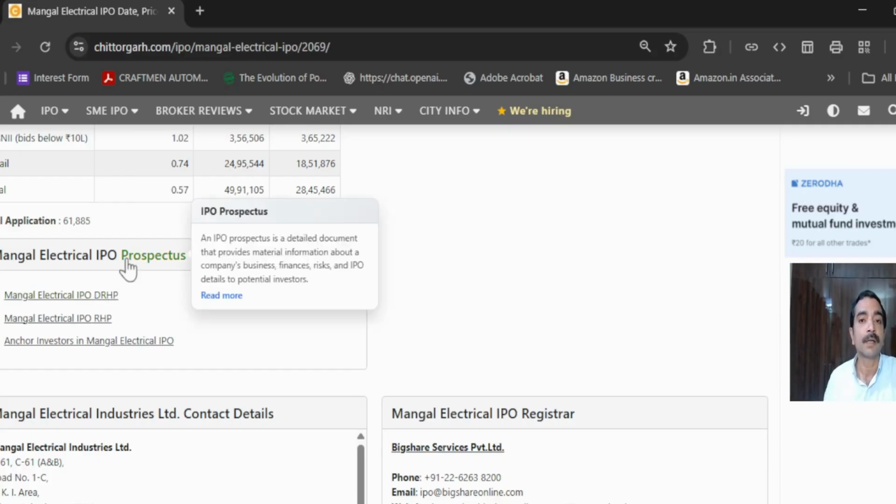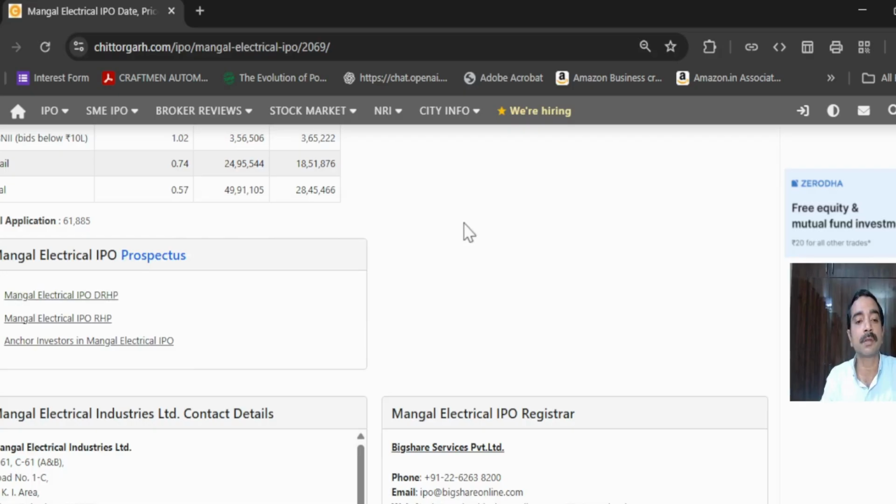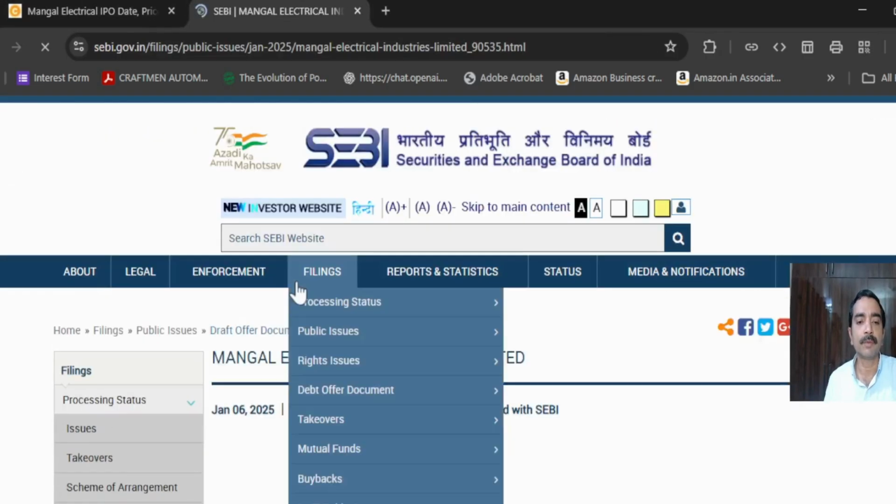You might know in college when you go for some admission, they give a prospectus which explains about the college. Similarly, this DRHP is given by a company to SEBI well in advance before going for IPO, which has all the detailed information about all the things.